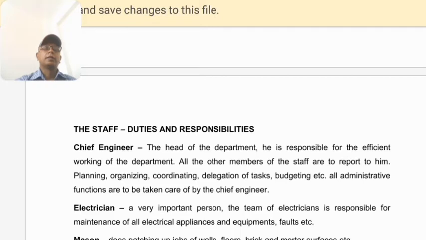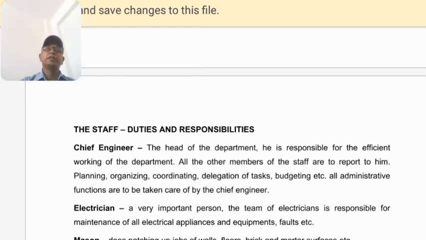Planning, organization, coordinating, delegation of tasks, budgeting, all administrative functions are taken care of by the chief engineer. He is responsible for all types of maintenance in the overall building. If a machine is not working, he is the one to be asked. So he takes care of each and everything.